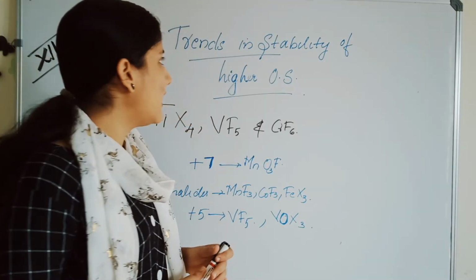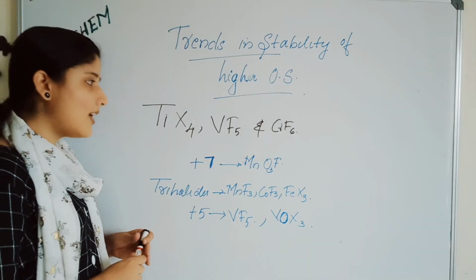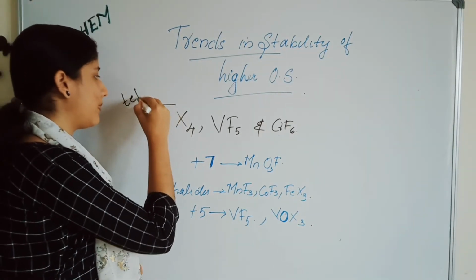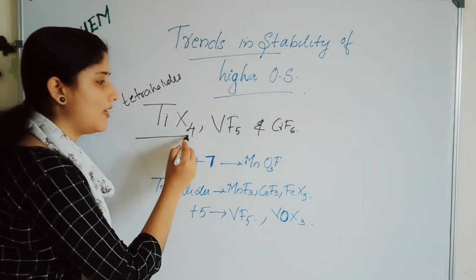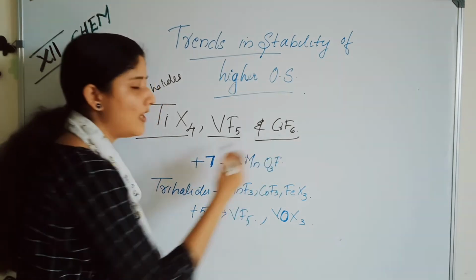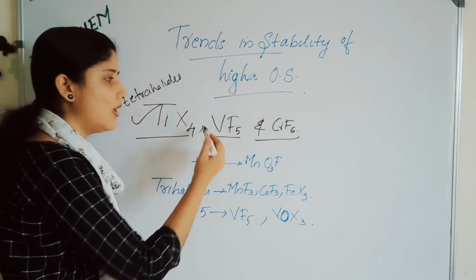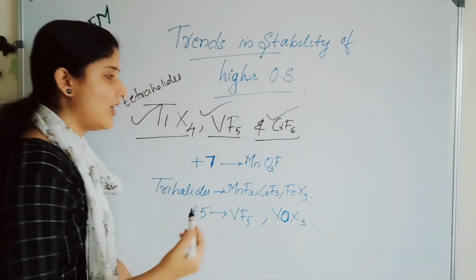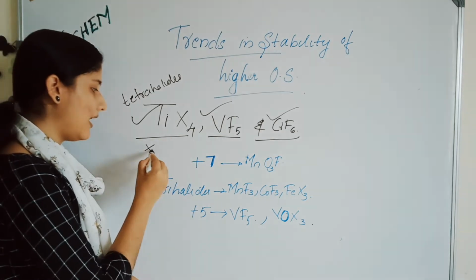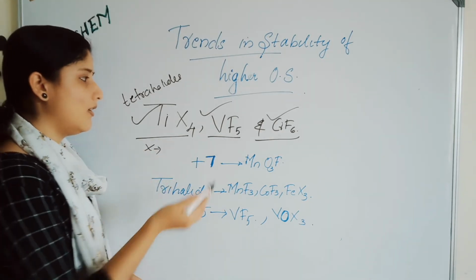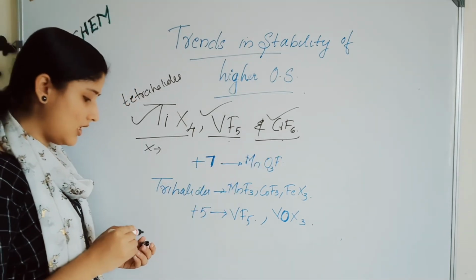Now let's discuss the trends in stability of higher oxidation states. These are tetrahalides, VF5 and CrF6. They show the highest oxidation number. TiX4, VF5 and CrF6 exhibit high oxidation numbers in the case of halides. X is the representation of halide. In the case of halides, they exhibit the highest oxidation number.